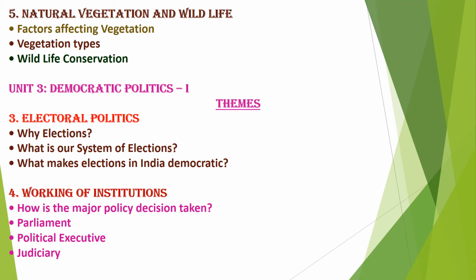Then chapter 4, working of institutions. How is a major policy decision taken? Parliament, political executive and judiciary. The questions will be asked from this chapter from the following topics.